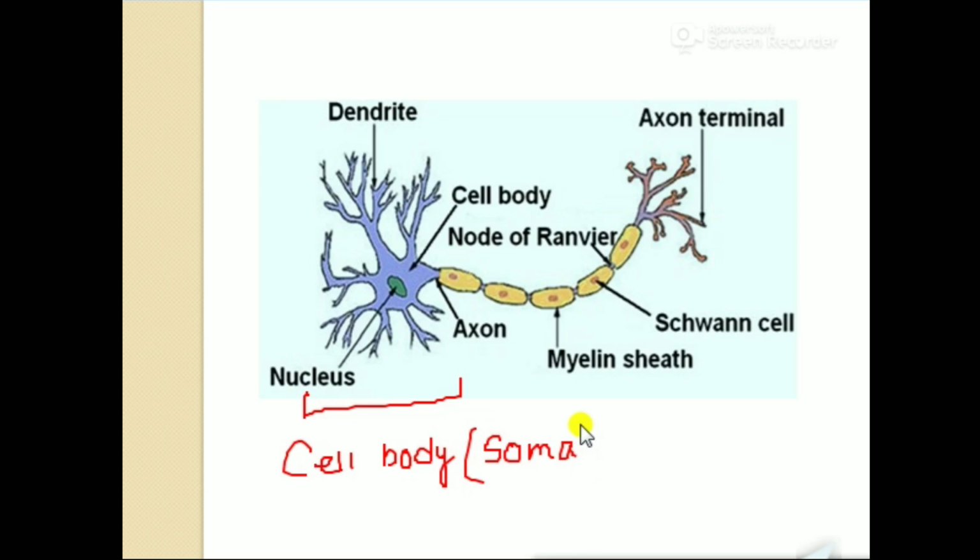The yellow colored portion is the axon, A-X-O-N. And the last remaining portion is the axon terminal. That means the neuron is divided into three parts: the cell body, the elongated portion known as the axon, and the axon terminal.